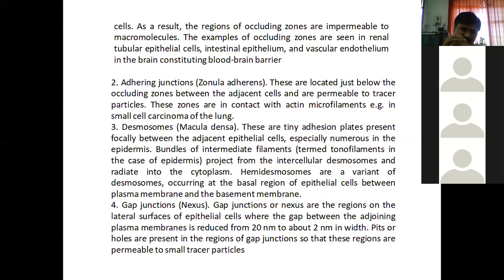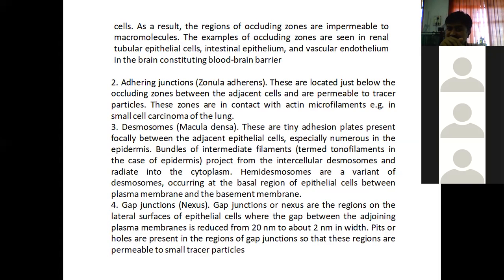Example, in small cell carcinoma of the lung, whatever small cells are present in the lungs. What is the meaning of carcinoma? Cancer. Correct. So in the cancerous cells of the lungs, this thing can be seen.